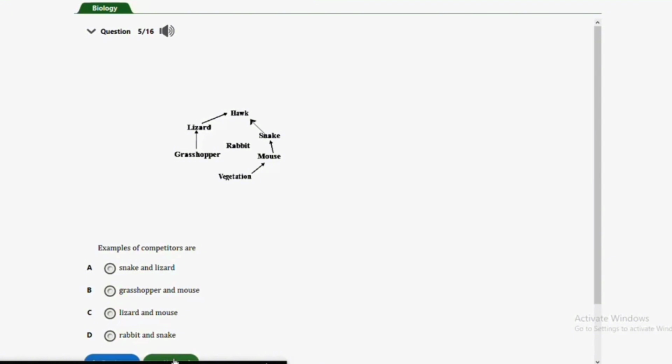So guys, the correct answer to this question is option B, and that's grasshopper and mouse. They are both dependent on the grass or vegetation. In that case, they are competitors because they are at the same energy level. They are competing for the same food source. So guys, that's the correct answer to that question.